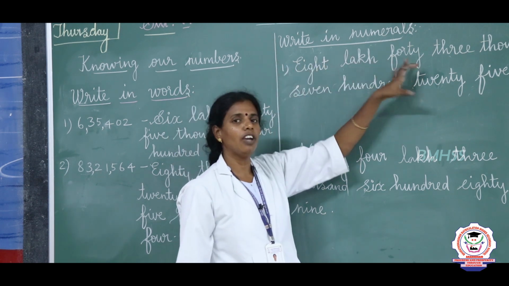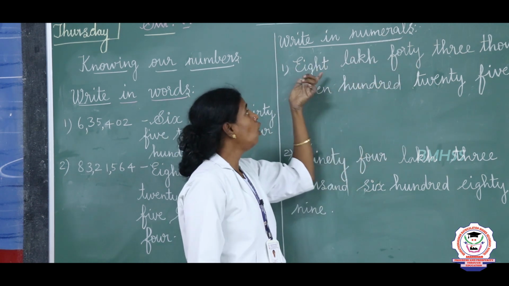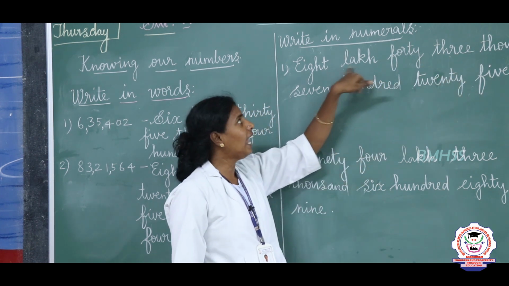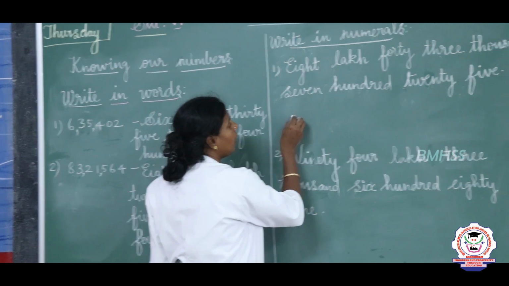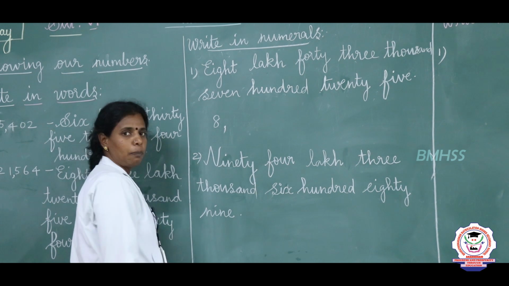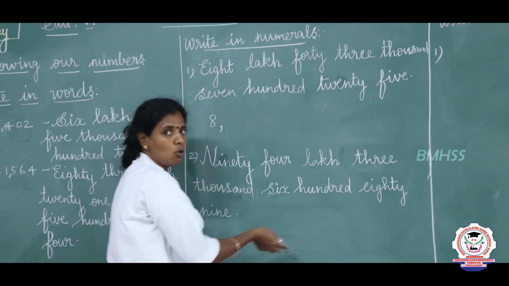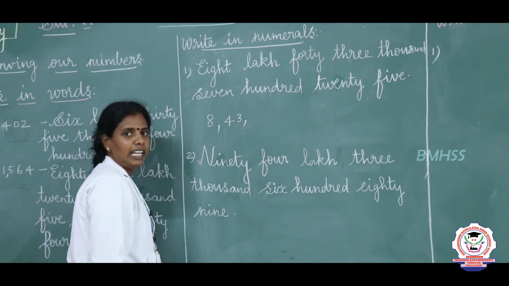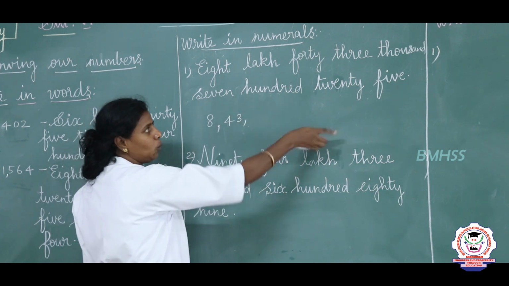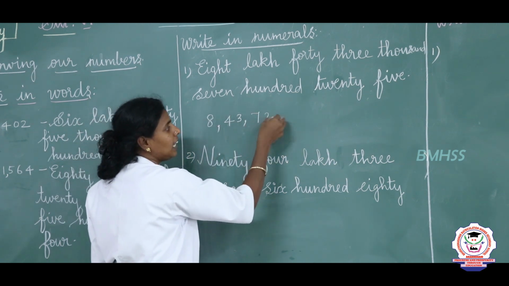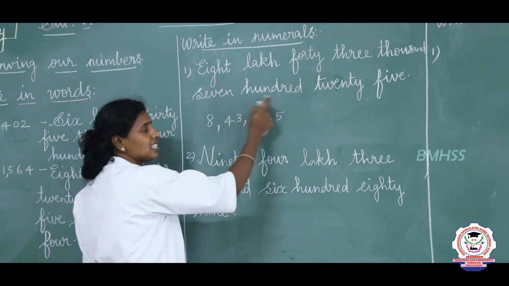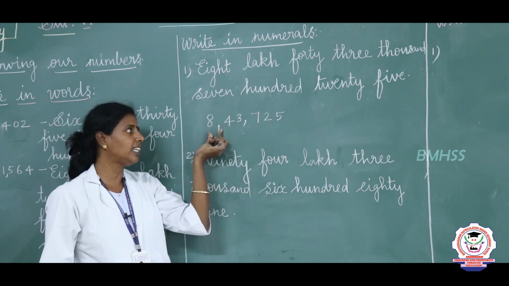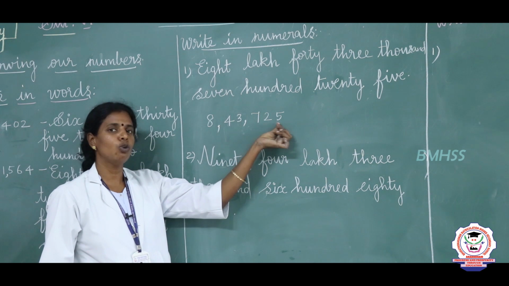Next we are going to see how to write in numbers. See the words they have given. We are going to frame this in numerical form, right? So 8 lakh 43,725. In lakhs place 8 lakh is given now. So we write 8 lakh. After lakh we place a comma. Then 43,000. So 43 is written as 43. The thousands place is completed, so place a comma. Then 725. So the answer is 8,43,725, that is 8 comma 43 comma 725, right?